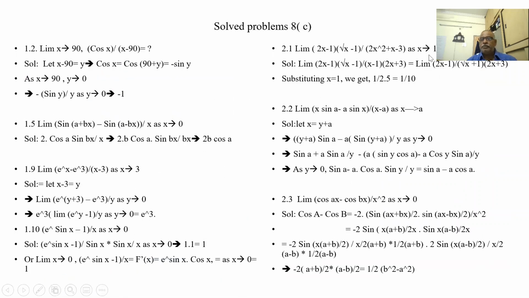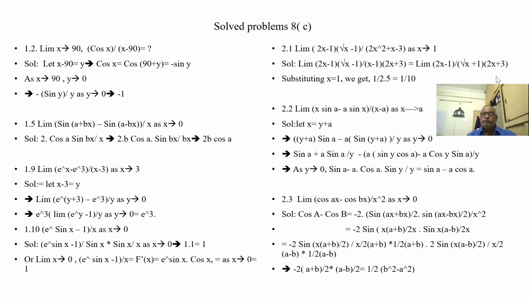Okay, now we'll see this problem: limit of (2x minus 1 minus root of x plus 1... ) by this, as x tends to 1. So I substitute 1 here. 1 plus 1, 2, minus 3 is minus 1 in the denominator. 2 plus 1, 3, minus 0. The denominator is 0, the numerator also 0. So let us do this by factorization, converting the expression: x minus 1 on top, root of x plus 1, by 2x minus 3.